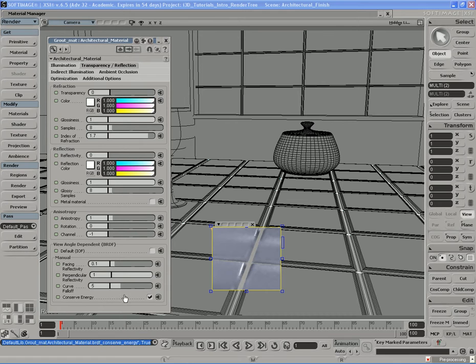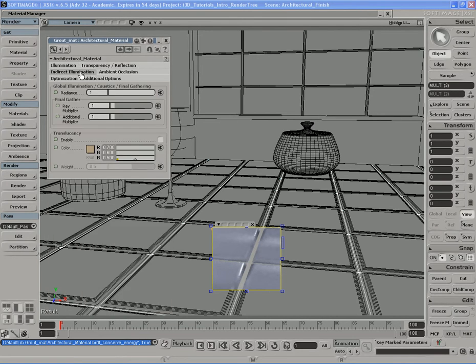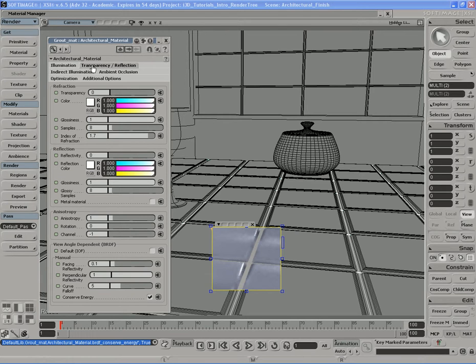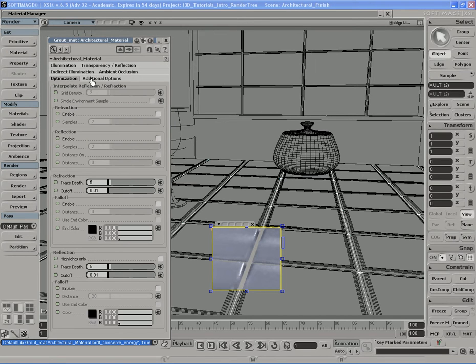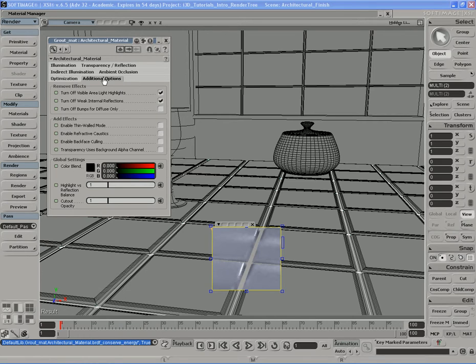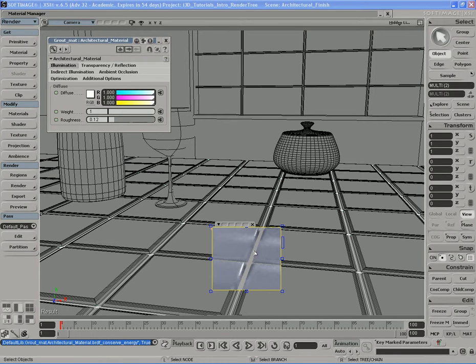I'm going to tell it to conserve energy, of course. I need it to do that, although we aren't using any reflectivity, so it really isn't making a difference. Ambient occlusion, let's go ahead and leave that off. Optimization, we really don't need any optimization. We're not reflecting anything. And additional options, we really don't have anything to change here. So I'm just going to leave it like that.